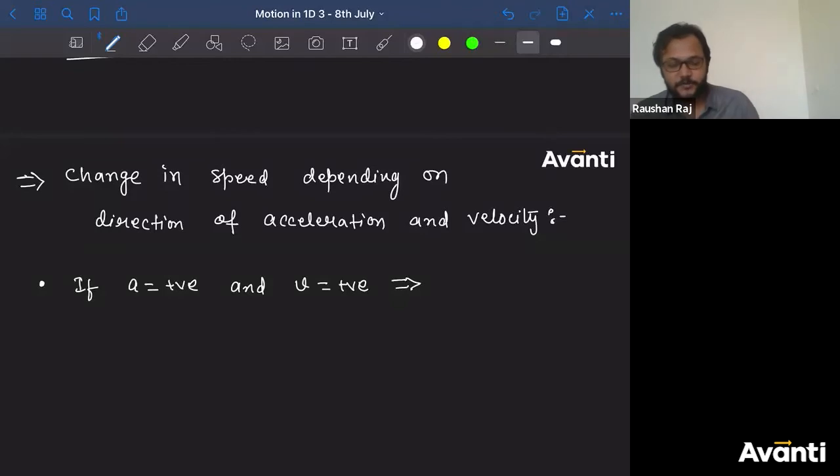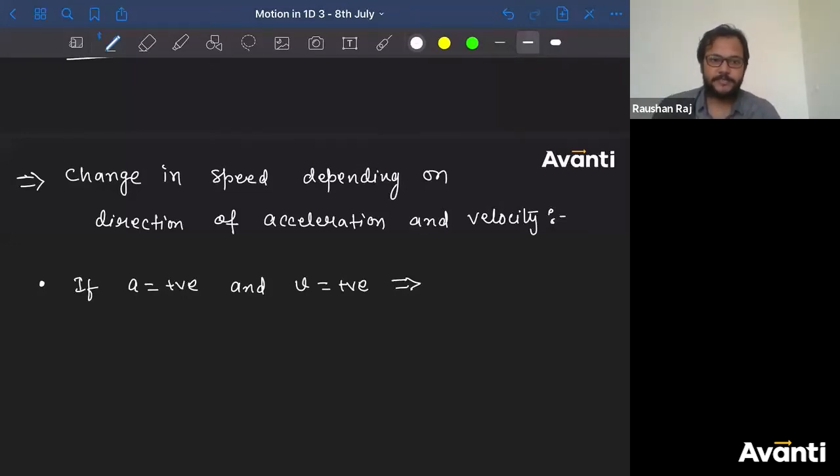If acceleration is positive, का meaning क्या है? That means acceleration is along a direction which has been considered as positive. Velocity is also along the same direction which has been considered positive. Tell me what will happen to the speed, whether the speed will increase or it will decrease. क्या होगा बच्चा लोग? Change in speed मतलब speed क्या होगा? बढ़ेगा, घटेगा?